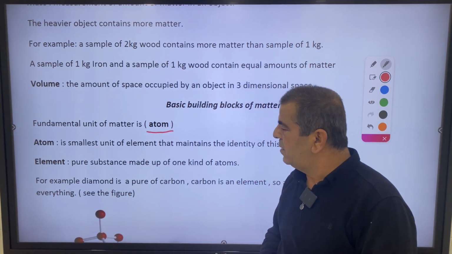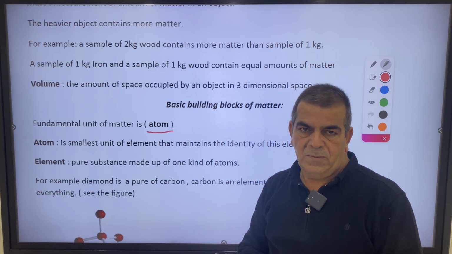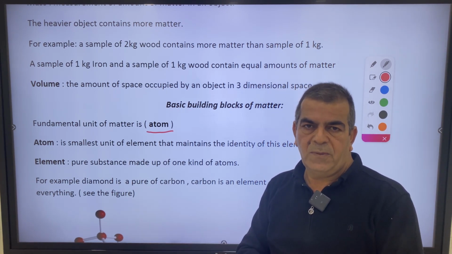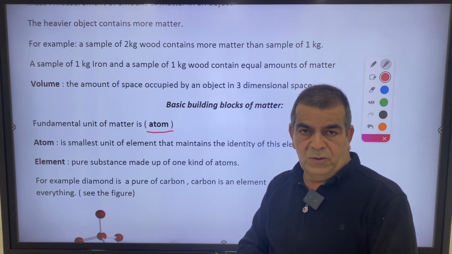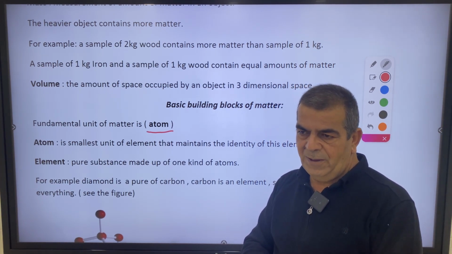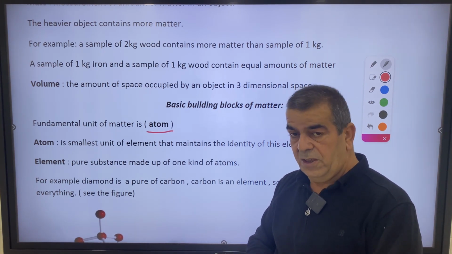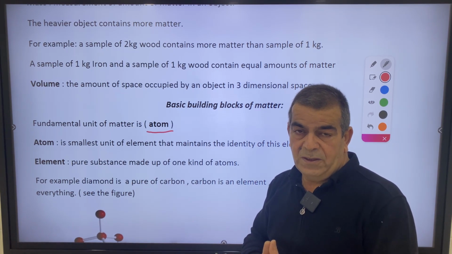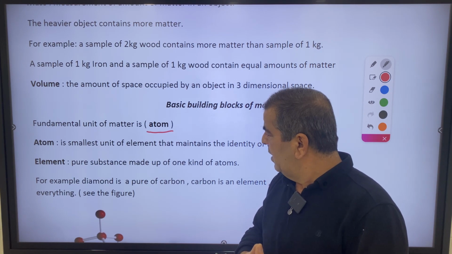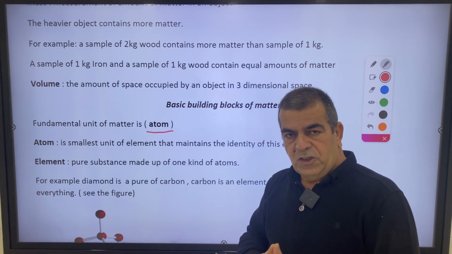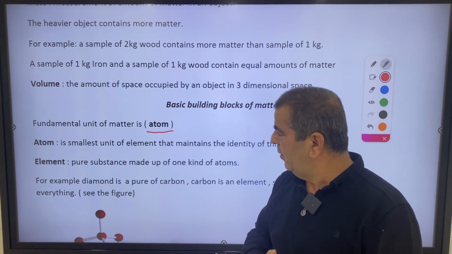Actually, atom is a Greek word that means indivisible, which means it cannot be divided into smaller parts. Despite this concept changing over the last 100 years, it's an old word in ancient Greek and means something that cannot be divided more. The term atom was used by ancient Greek philosophers, someone called Democritus.